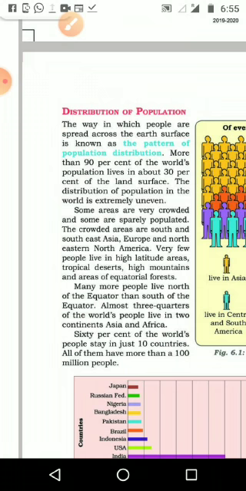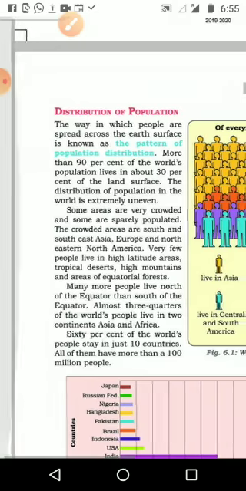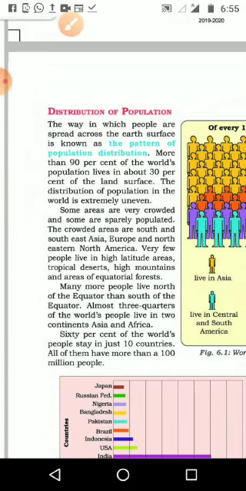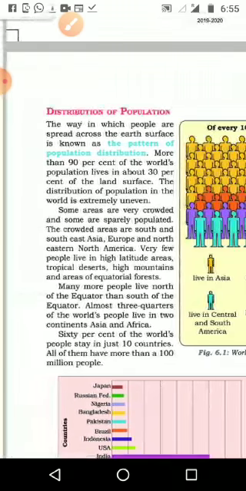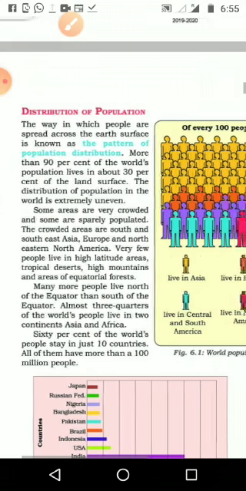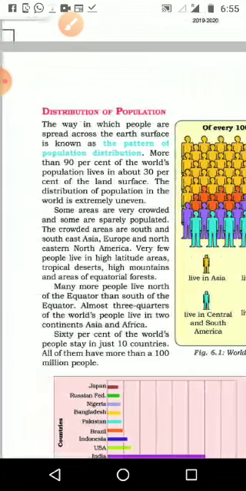We know if we are going from here to Salem or some other city, we can see on the way some areas are thickly populated and some other areas are kept for agriculture. So how the people are living on the earth's surface is known as the pattern of population distribution. More than 90% of the world's population lives in about 30% of the land surface. We are making use of only 30% of the land surface.